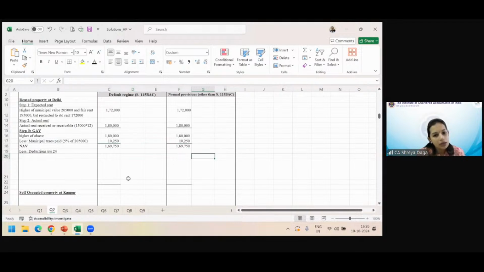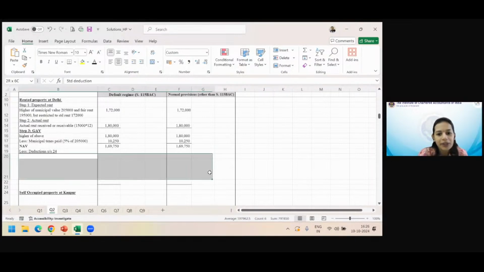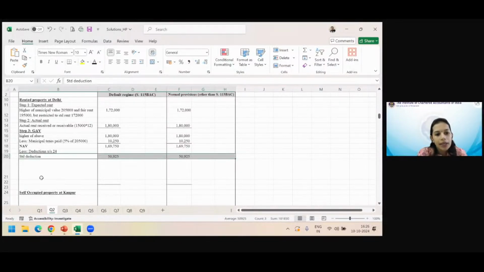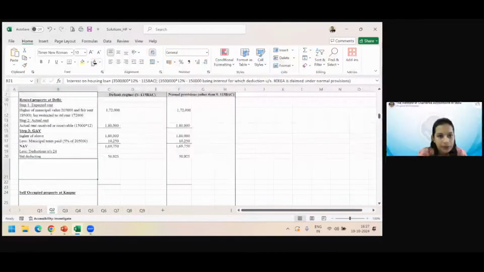Till here we have found them to be the same, right? Because in principle, we agreed at the beginning that in case of a let out property, you will find no difference in the two regimes. Okay, standard deduction under section 24A, 30%. Will you give them? Yes, ma'am. Interest on borrowed capital. What do you think? Because here we are talking about the rented property. There was a loan taken and it's been very long. There is some interest. Please calculate that and let me know how much interest should be allowed. 4,20,000. Cool.